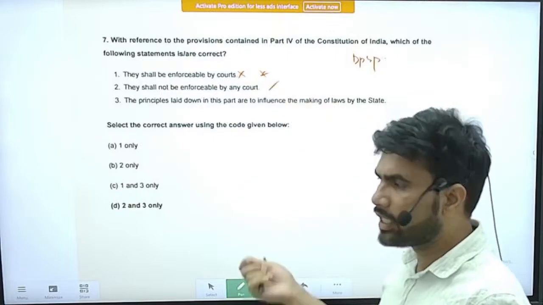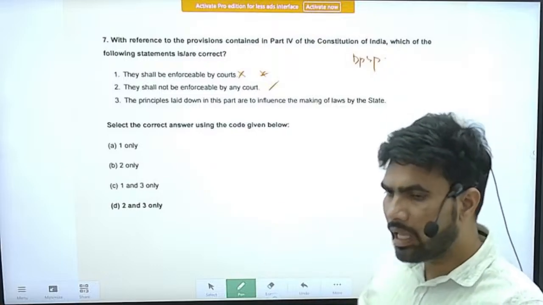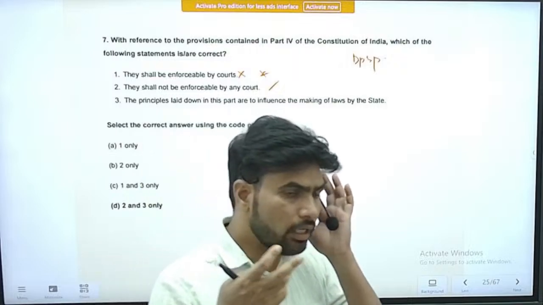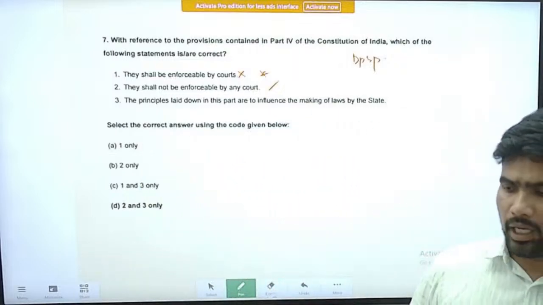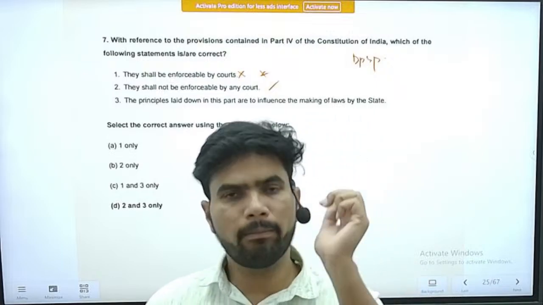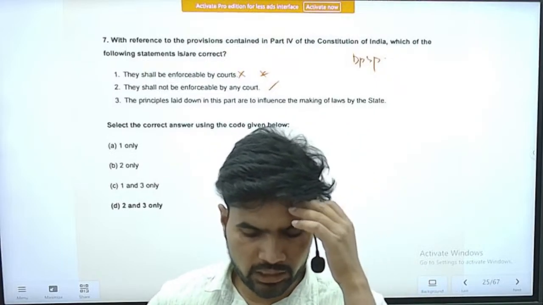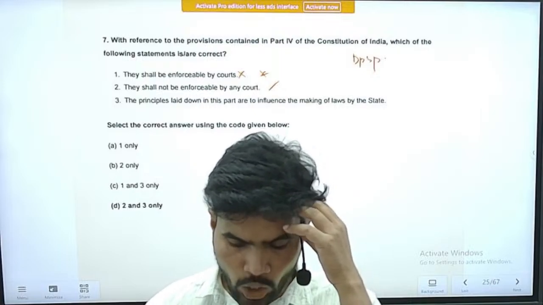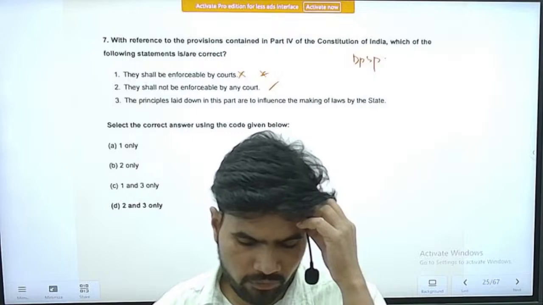Yes, so that is another way of saying non-justiciability. So no courts, they shall not be enforceable by any court. Right. Third statement is, principles laid down in this part are to influence the making of laws by the state.